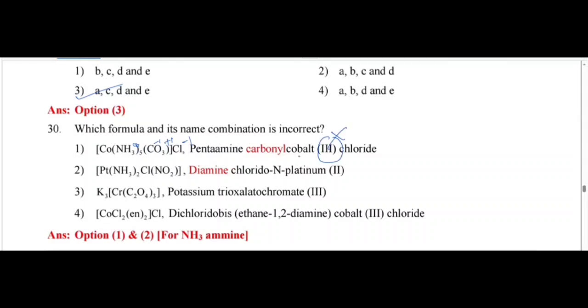So next, diamine chlorido N. Here they have not given the name of this ligand, so this is also wrong. Next, here this is potassium trioxalato chromate. This is correct. Then dichlorido ethane-1,2-diamine cobalt 3 chloride. This is correct. Only option 1 and 2 are wrong.